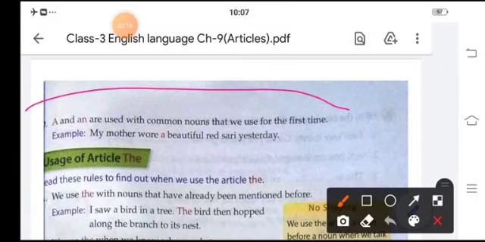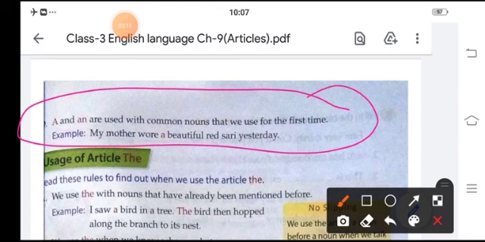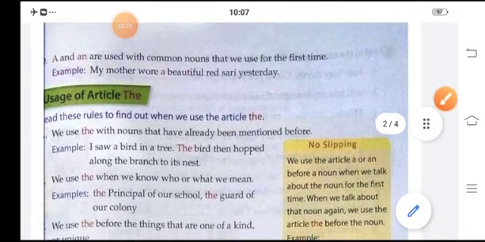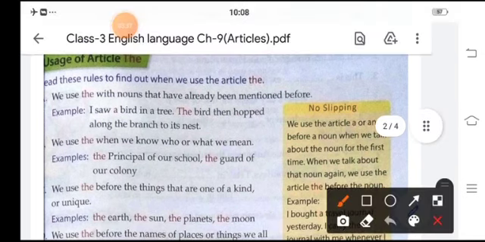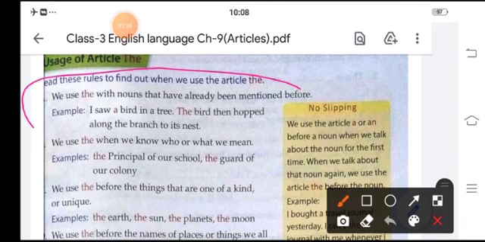A and an are used with a common noun that we use for the first time. My mother wore a beautiful red sari yesterday. Read these rules to find out. We use the article the with nouns that have already been mentioned before.